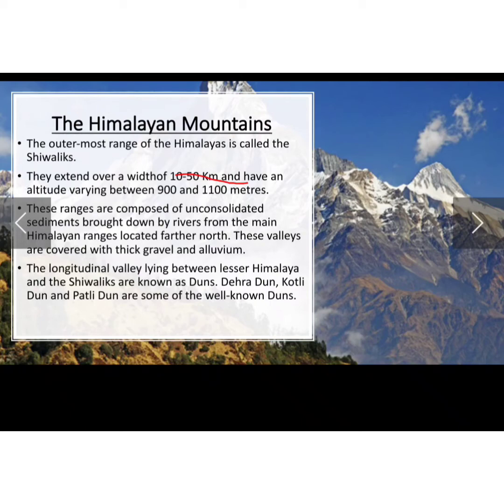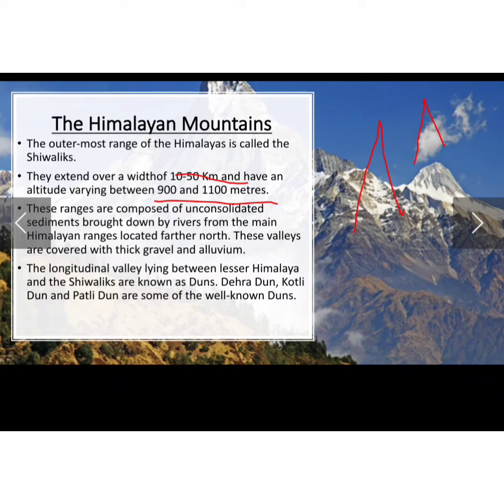And talking about their altitude, it also varies between 900 to 1100. So you can see the altitude, the height, is from 900 till 1100 meters. Now talking about these ranges, they are composed of unconsolidated sediments brought down by the rivers from the main Himalayan ranges.